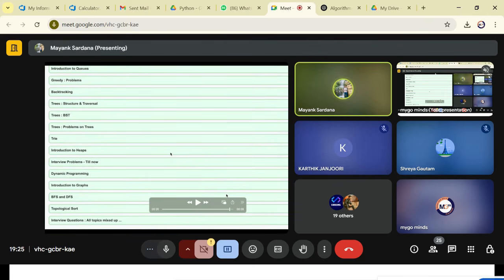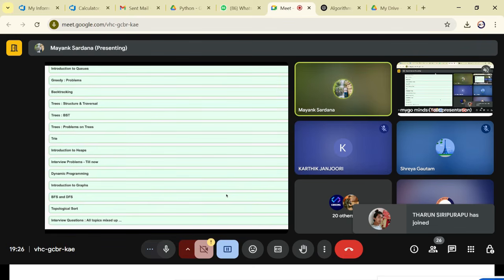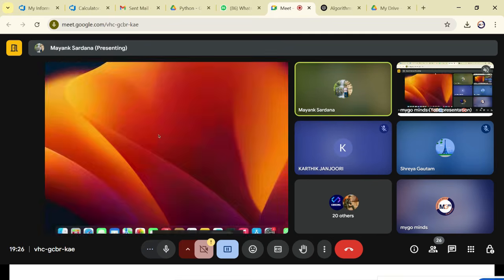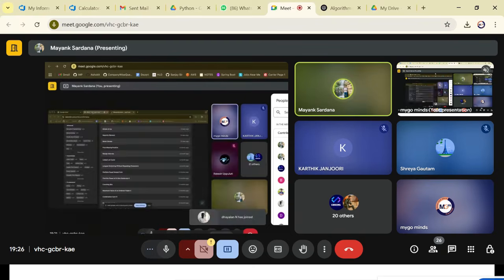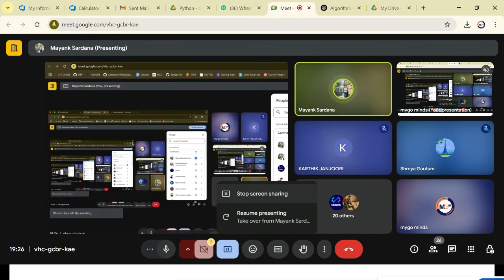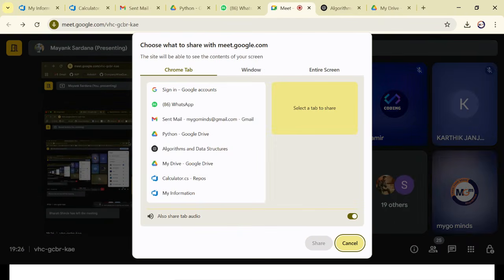Then after doing all these things, we move to DP and graphs, and the course will end there only. And after doing the course, we will be doing some mixed-up interview questions, which will help you to tackle the problems in coding contests and the interviews itself. So this was all about the course. Hopefully you like that. We will be solving each question, and I will be giving you some homework problems as well to solve. And after doing all these things, we will be done with the course.